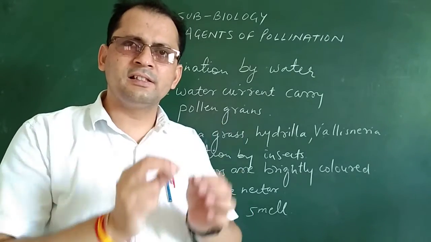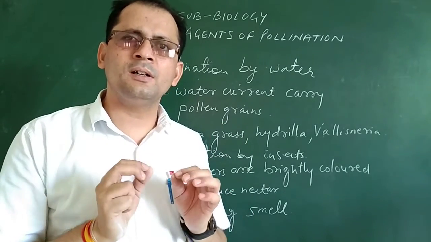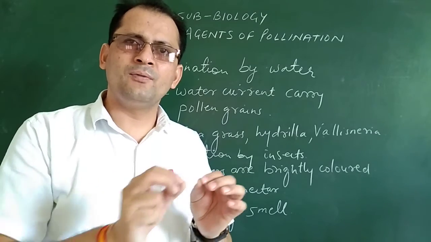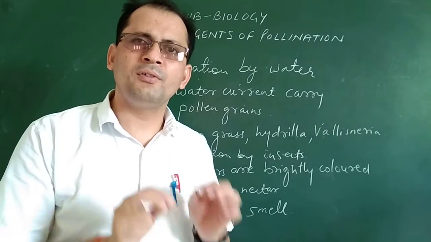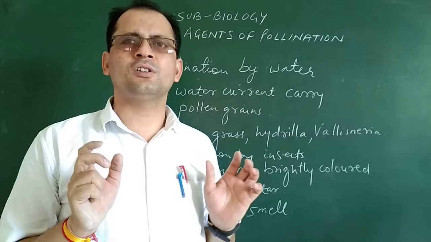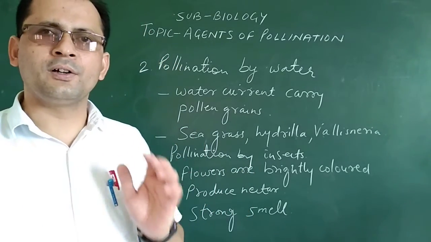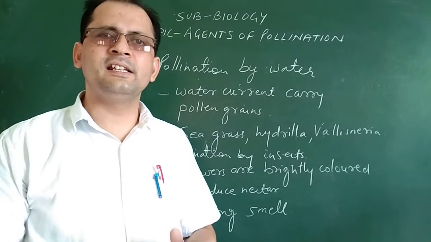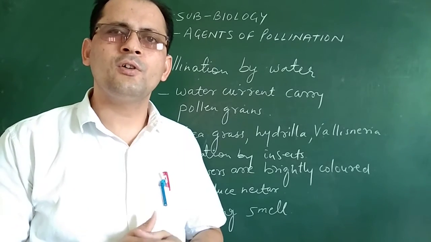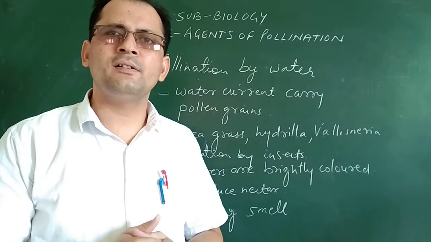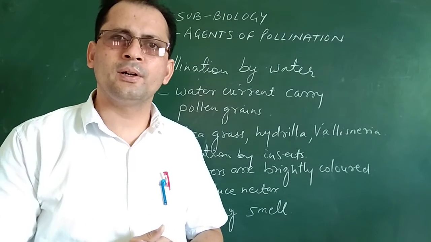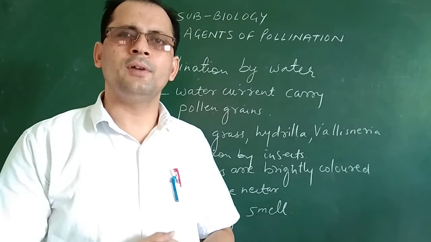The pollen grains will get detached from the body of the insect and fall on the stigma of the female part, and then the process of pollination will be done. So I told you, water, wind and insects are the most common agents of pollination which help in transferring pollen grains from the male part to the female part.